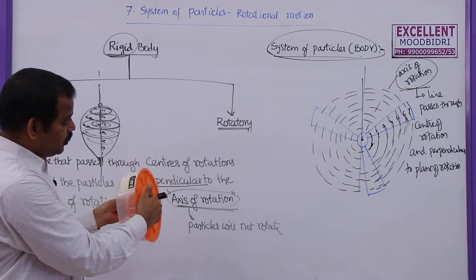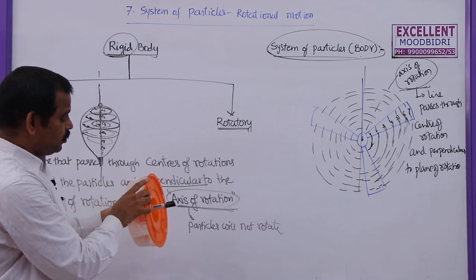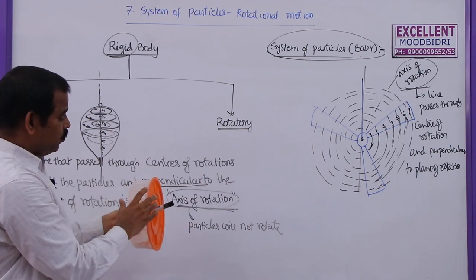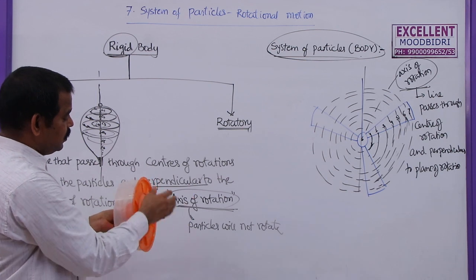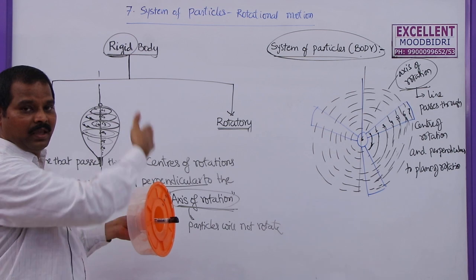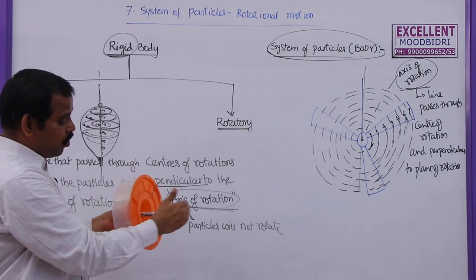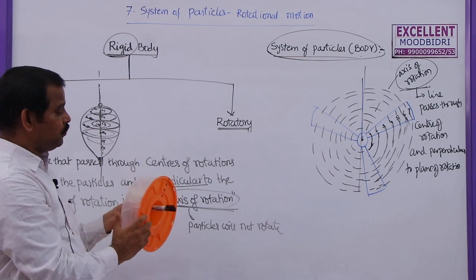If this body is rotating about the x-axis, this is the x-axis, this is the y-axis and this is the z-axis, and this is called the yz plane. So a body rotating about the x-axis rotates in the yz plane.